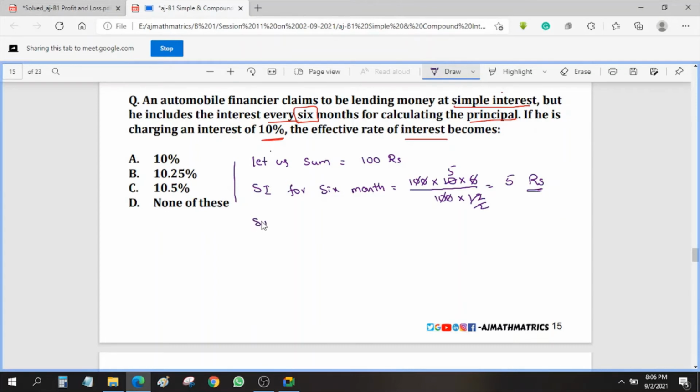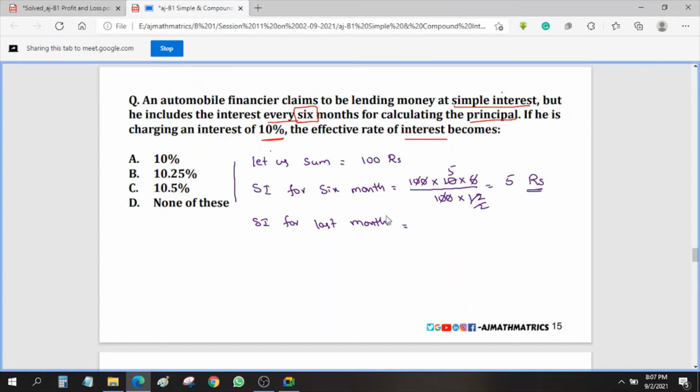Now simple interest for the last 6 months. First 6 months the interest is 5 rupees. For the last 6 months, what will happen? Generally if we calculate for 1 year, we can take 100 as the base value, but here he is calculating every 6 months.